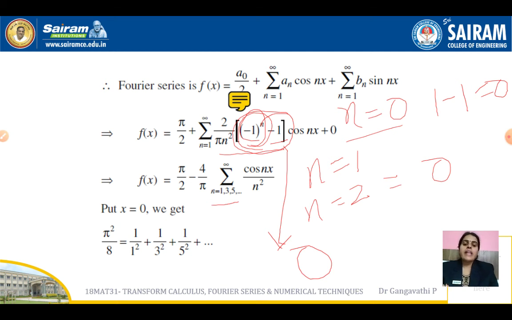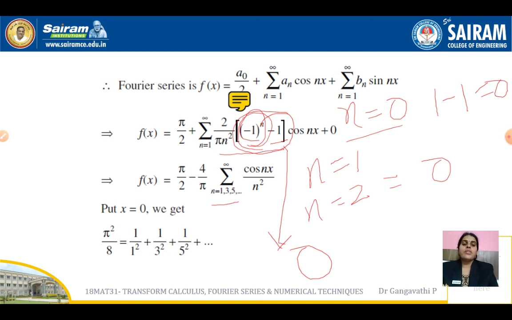So whenever we evaluate it for n is equal to 1, 3, 5, we get the term as minus 2, and this term gives you 4 by n square. So this is the answer we get, and summation n is from 1, 3, 5 and cos nx by n square. Now still we didn't get the answer, so let us substitute x is equal to 0, and when we expand the summation for different values of n, again it's not a continuous number, we have to substitute only the odd numbers because the summation has been specified here. So this is the answer we get, and that is the required answer.